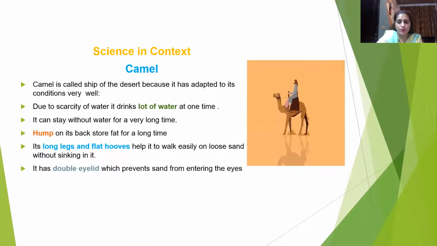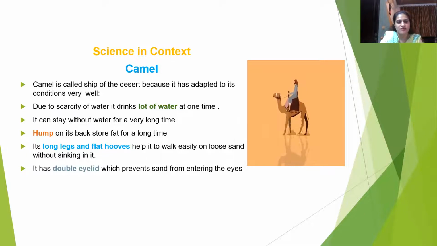So now the few characteristic features or adaptations in camel. The camel is called ship of the desert because it is the only vehicle used in the desert. In older times, it was the only vehicle used to travel from one place to another. So it is also known as the ship of the desert. Now, what are the adaptations?